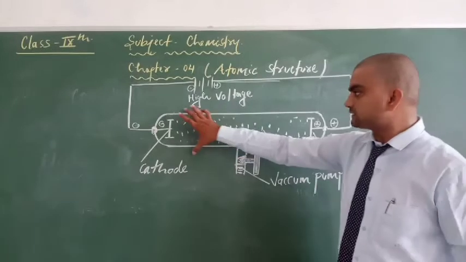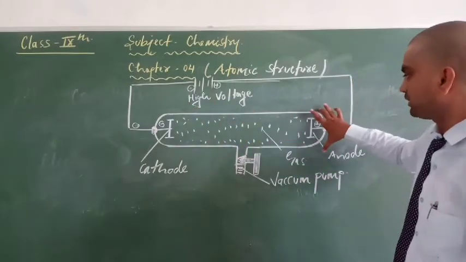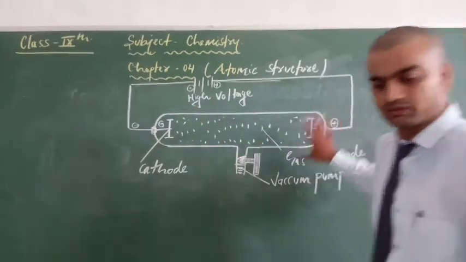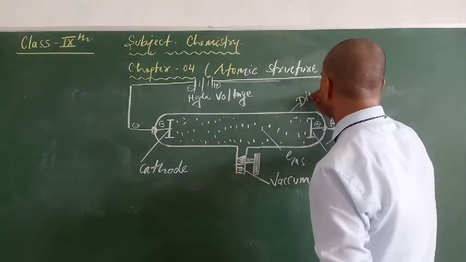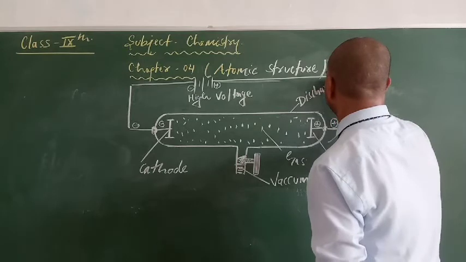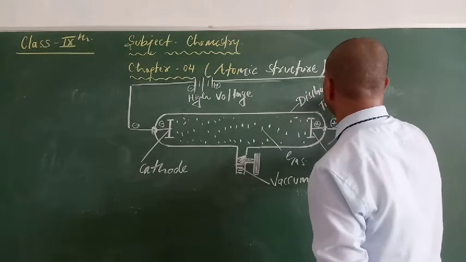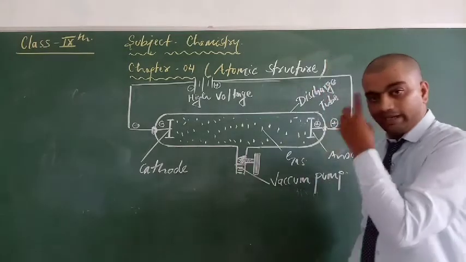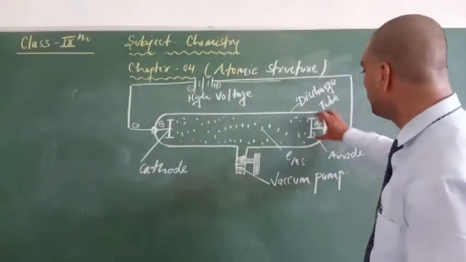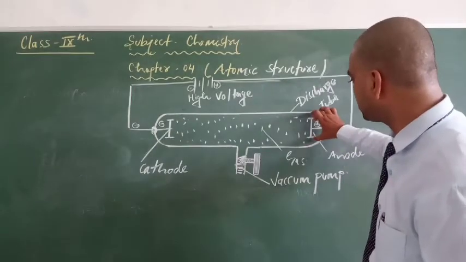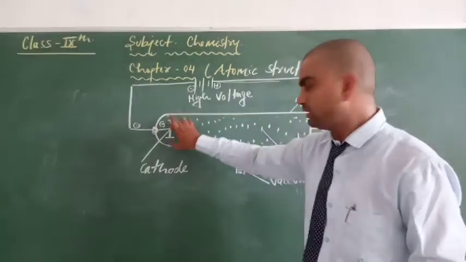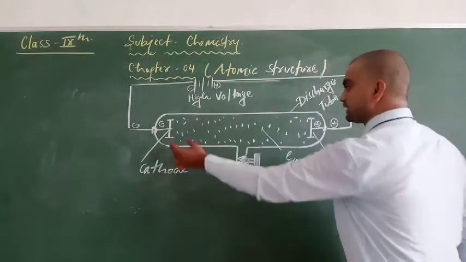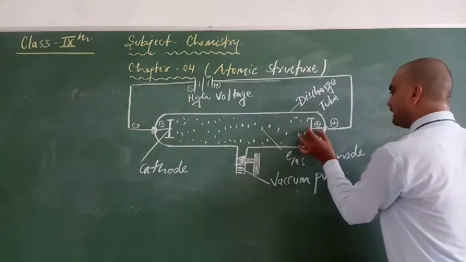This is a glass tube which is known as a discharge tube. The name of this glass tube is discharge tube. He placed two metal rods. This is the first metal rod and this one is the second, which is the cathode, and this one is the anode.